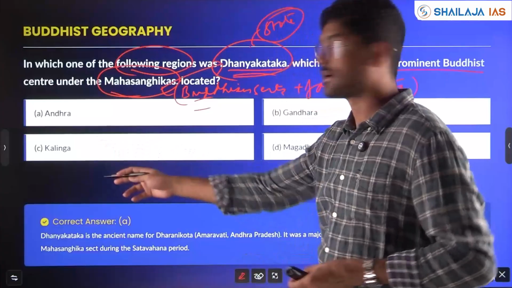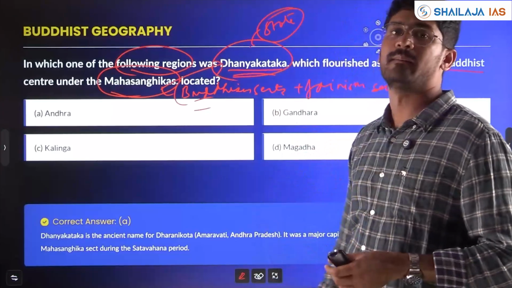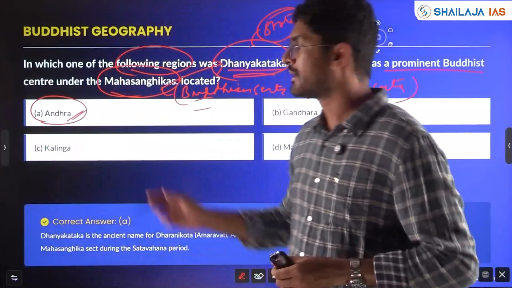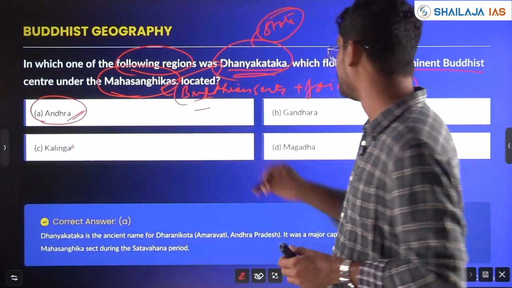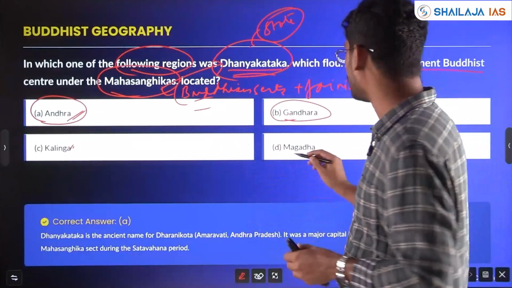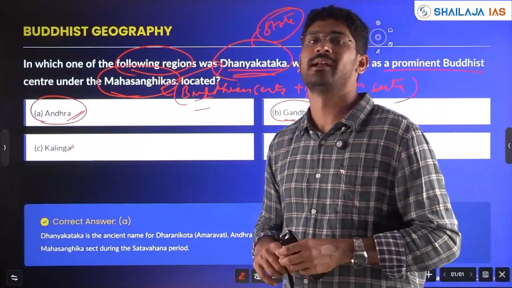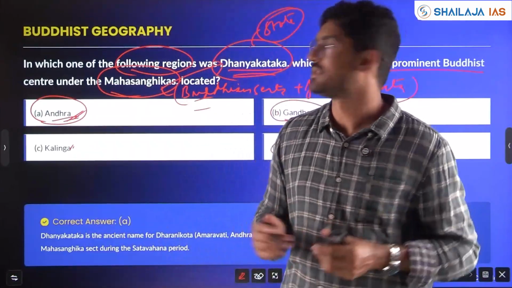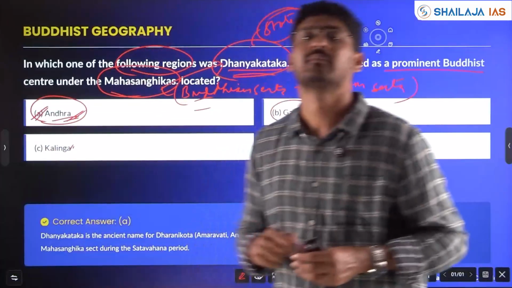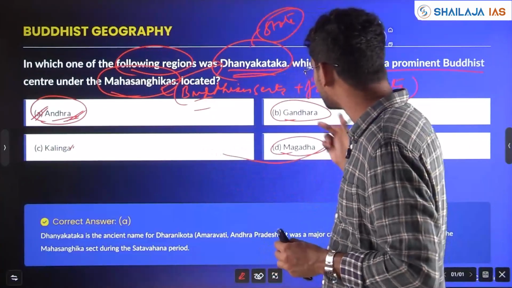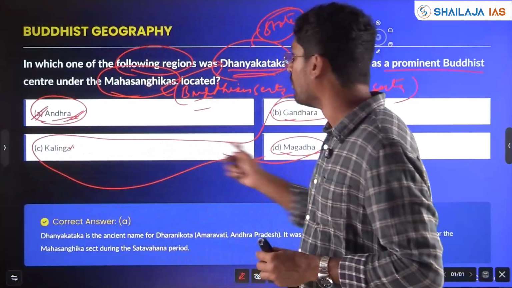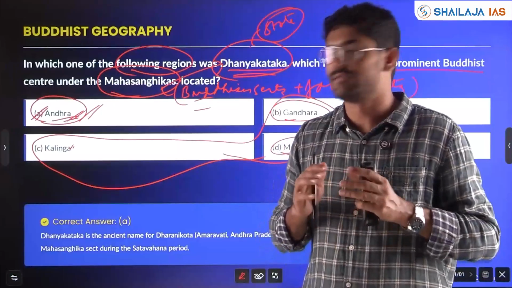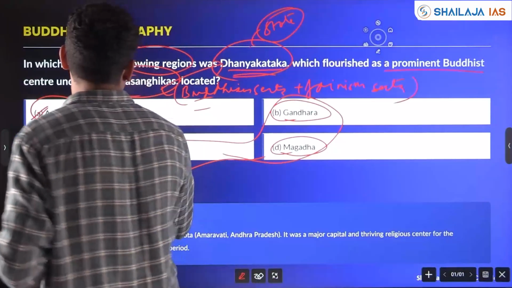So Andhra, Kalinga, Gandhara, Magadha. Here the answer is Andhra. But if you see, Kalinga is in Odisha, Gandhara is in the northern part of India, Magadha is in the northern part of India. The only state in the south of India where Buddhism is present is Andhra. So all 3 options he has given are in northern India, and 1 option he has given in southern India. And you know that Buddhism dwelled there during the Satavahanas.